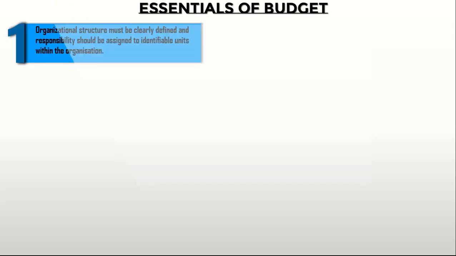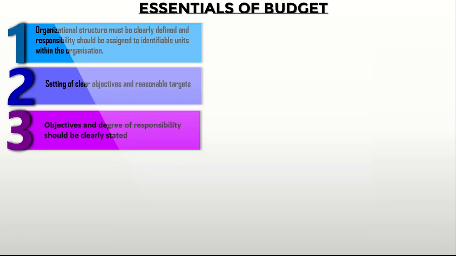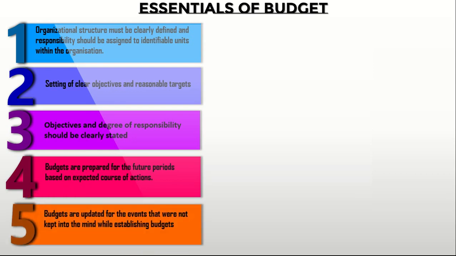Essentials of budget. 1. Organizational structure must be clearly defined and responsibility should be assigned to identifiable units within the organization. 2. Setting of clear objectives and reasonable targets. 3. Objectives and degree of responsibility should be clearly stated. 4. Budgets are prepared for the future periods based on expected course of actions. 5. Budgets are updated for the events that were not kept in mind while establishing budgets.